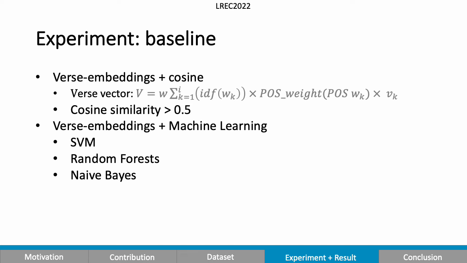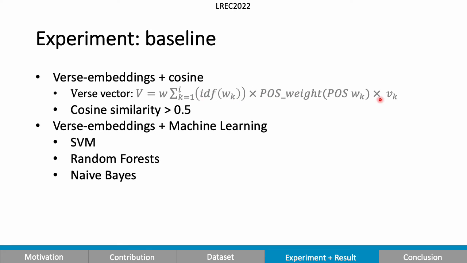Now for the experiments, we have 2 baselines. The first one is using verse embeddings with cosine. So basically we convert the verse to a vector. And the way to do that is basically for every word in the verse, we extract its embeddings from a fastText model, and then we multiply that by its POS-tag weight and multiply that by the IDF of the word.